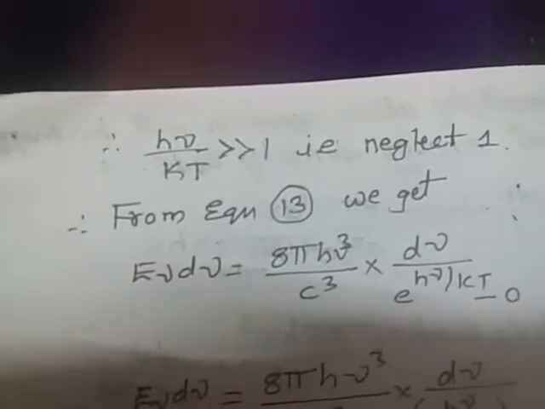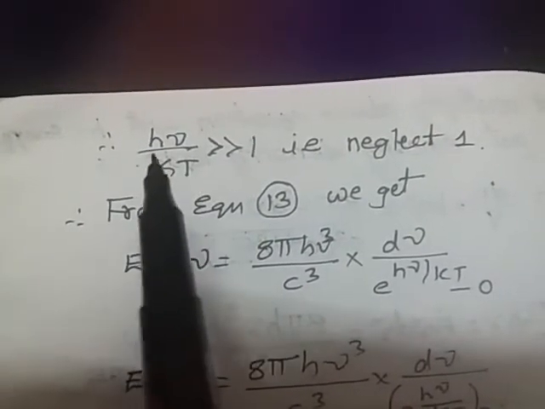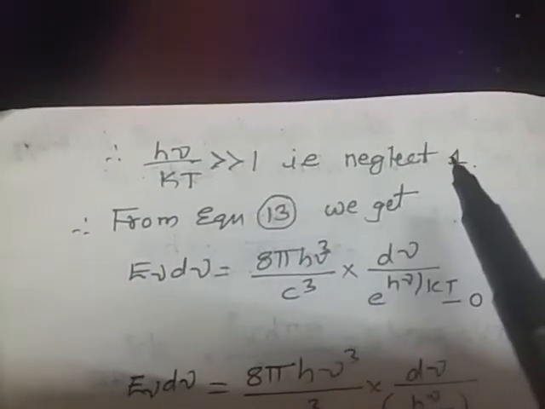So what we have to do: when the wavelength is low, we consider h nu by kT. In that case we take the term e to the power of h nu by kT, where h nu by kT is far greater than 1. Why? As wavelength decreases, this value increases, so we neglect the 1.